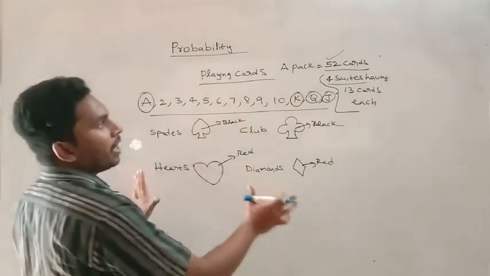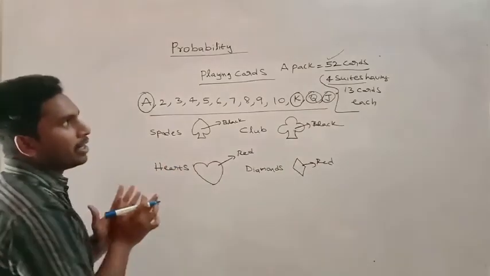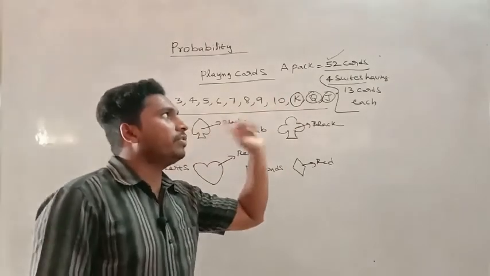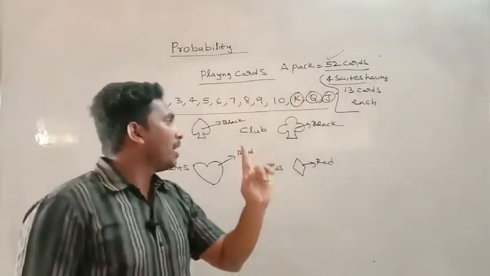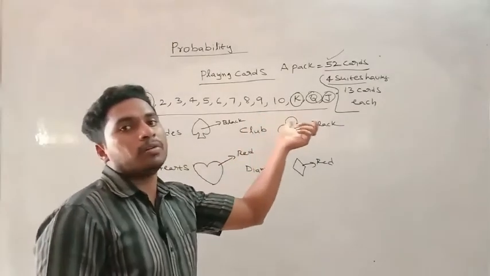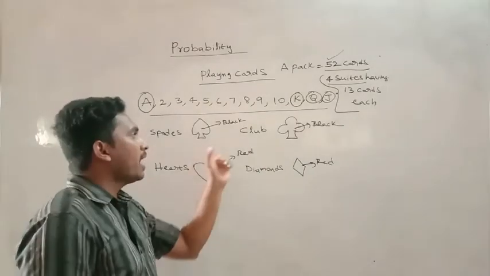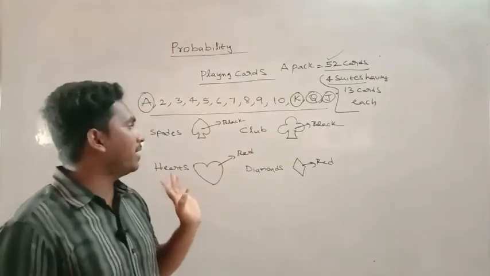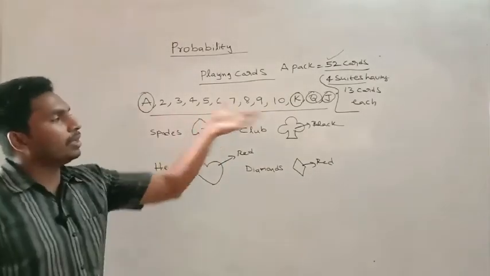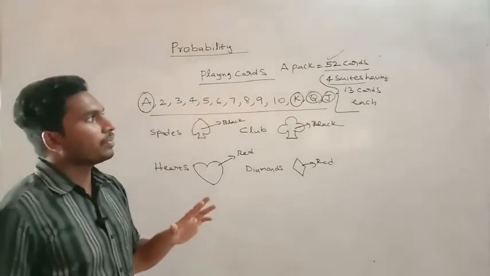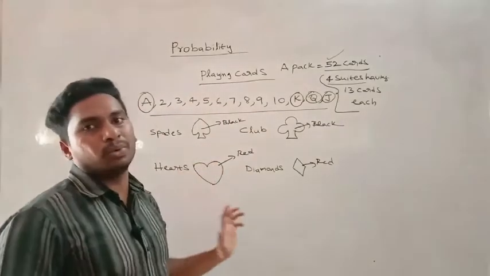You must remember all these things. The total number of cards is 52. There will be 4 suits, and you identify the suits using the symbols. These are the 4 symbols having 2 different colors, black and red, and these are all the 13 cards contained in each suit.